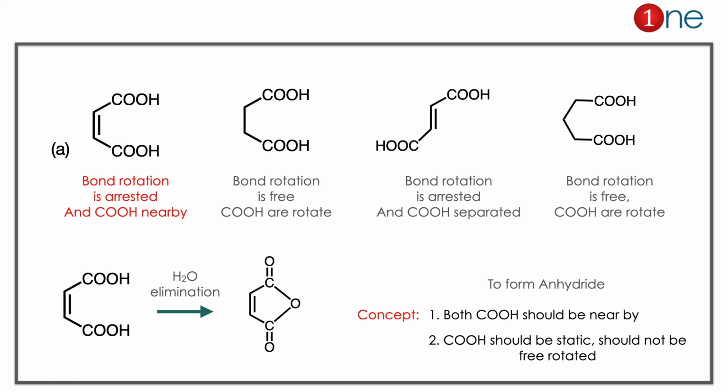Only the alkene with cis configuration forms it, because both COOH are nearby and the anhydride can form easily. Here two concepts you have to learn: to form the anhydride, both COOH groups should be nearby, and the COOH groups should be static, not freely rotating.